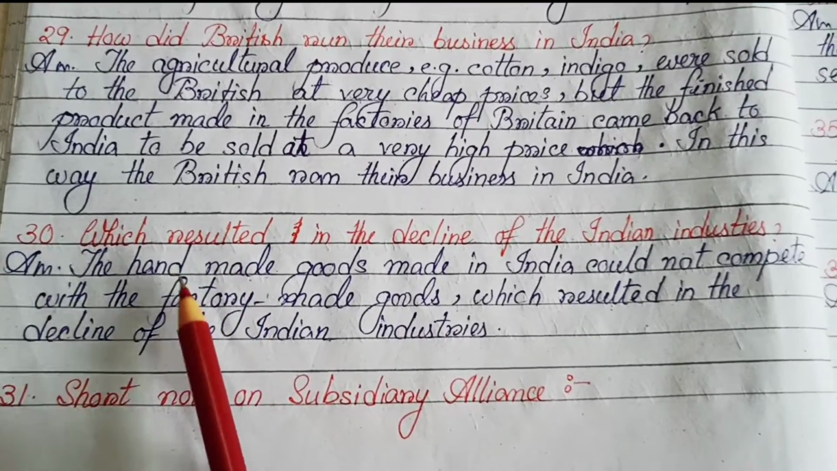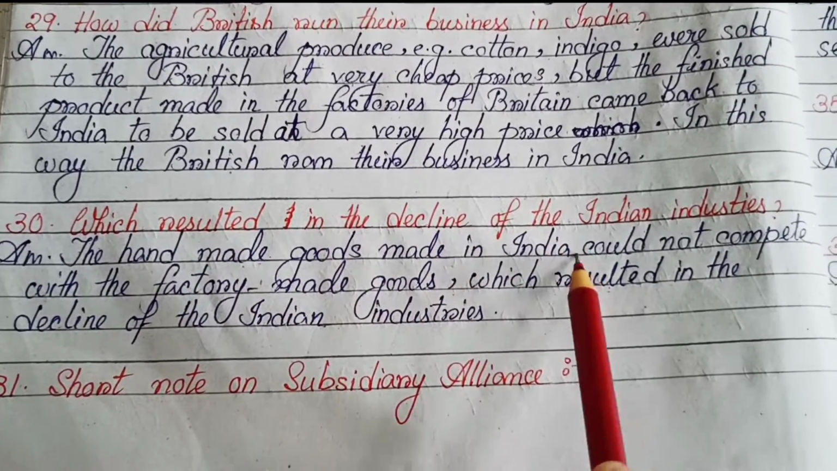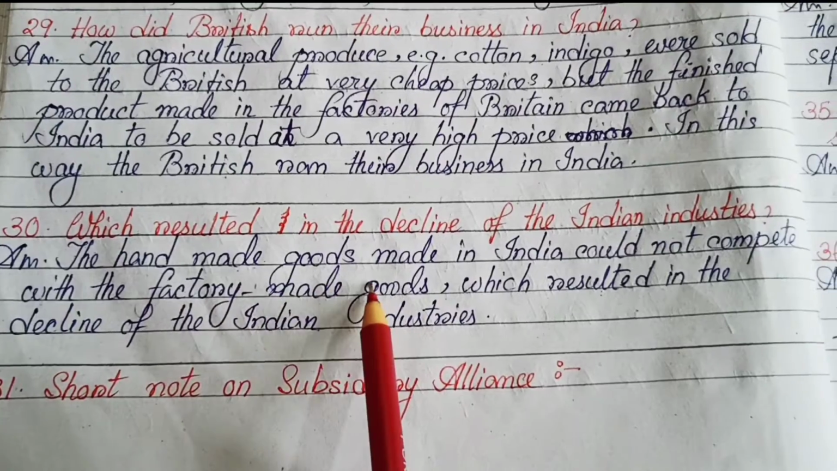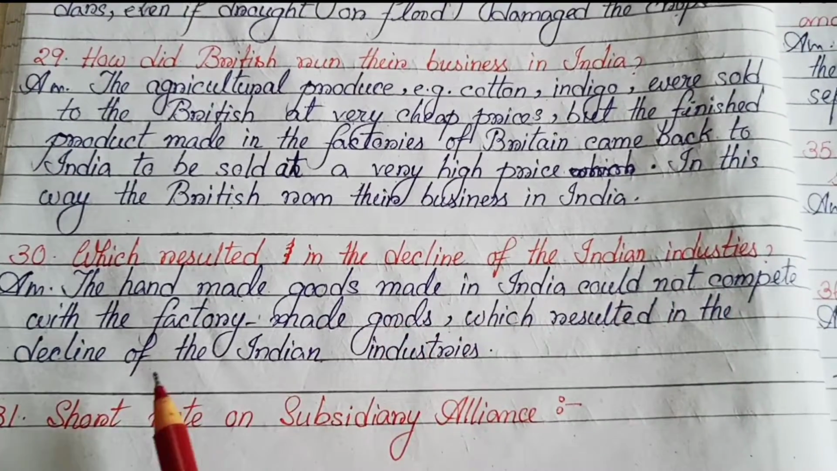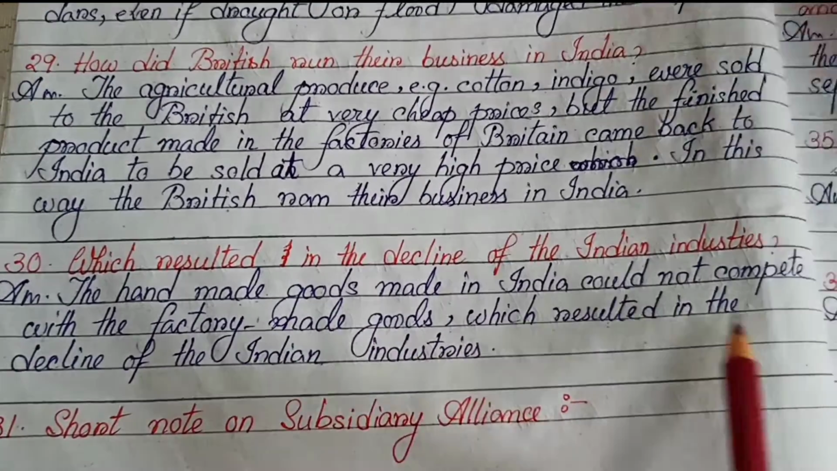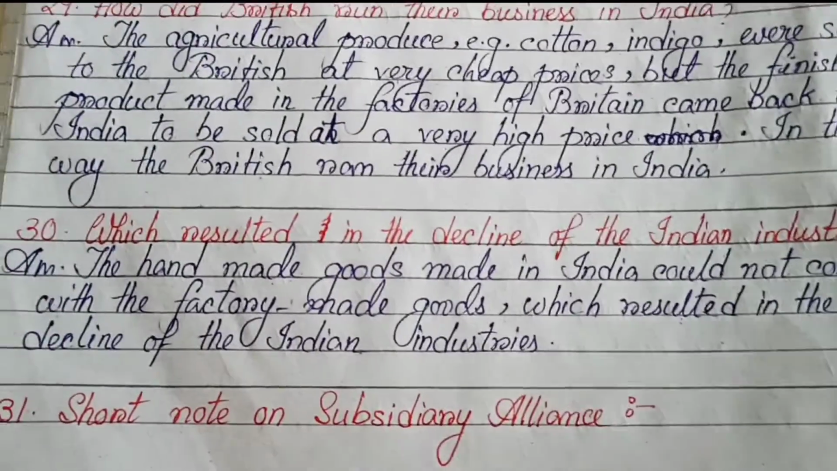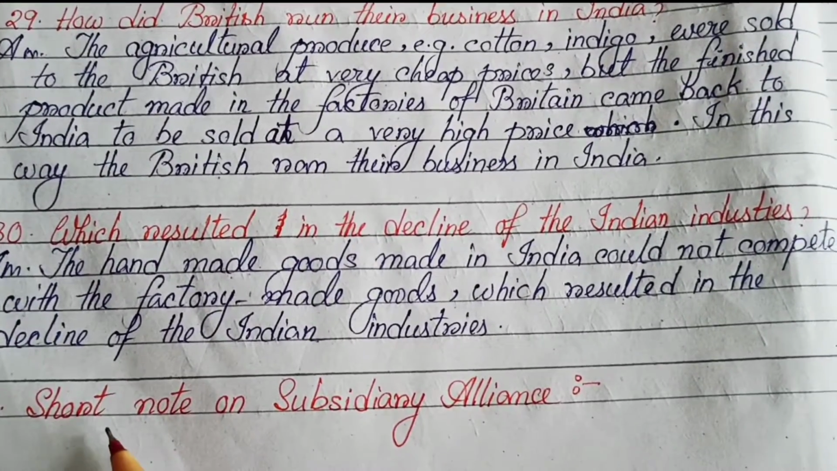Number 30. What resulted in the decline of the Indian industries? The handmade goods made in India could not compete with the factory-made goods, which resulted in the decline of the Indian industries. Number 31. Short note on subsidiary alliance.